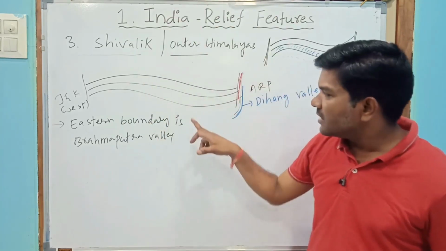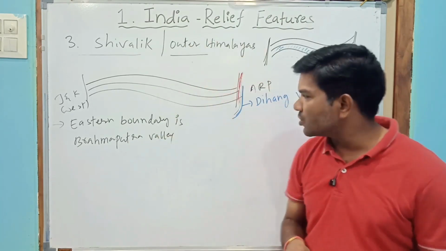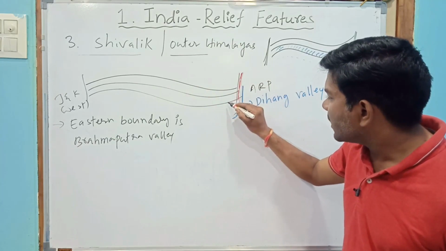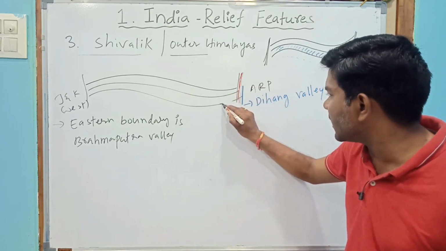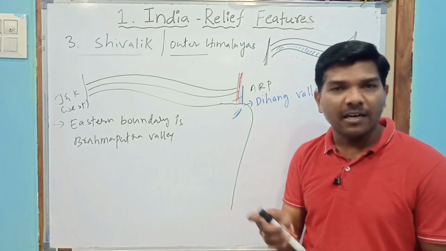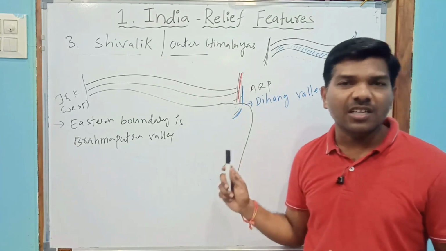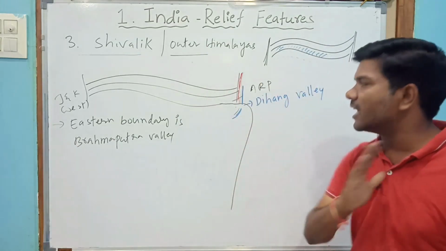I repeat, the Shivaliks were taking extension southward. So here the Himalayas were taking a hairpin bend, a downward bend or southern extension.